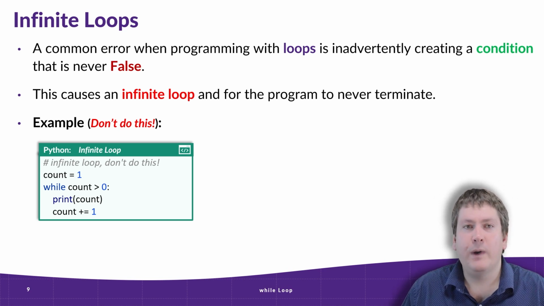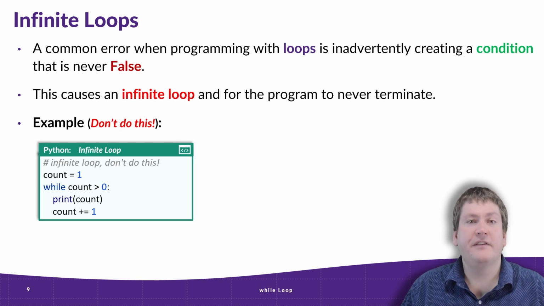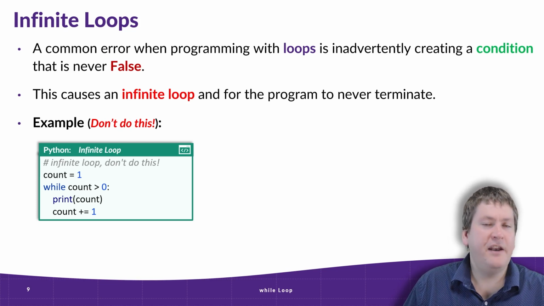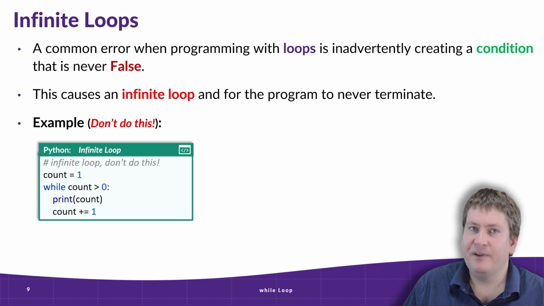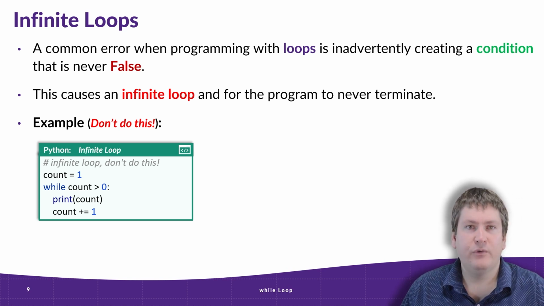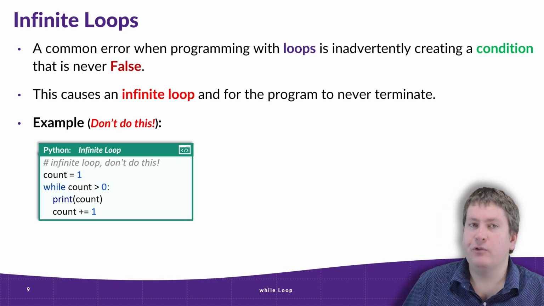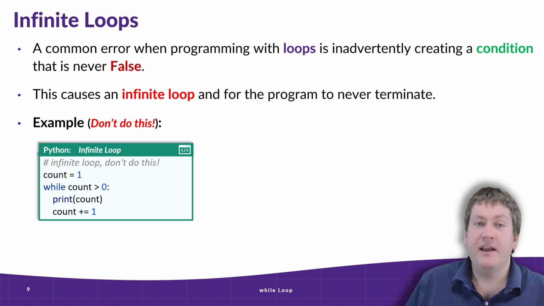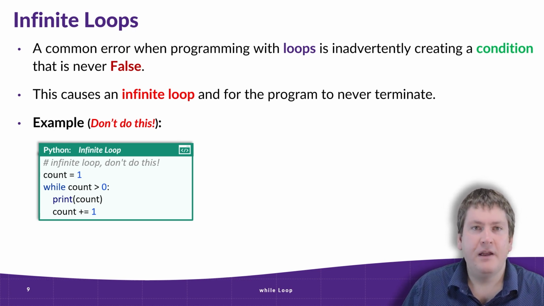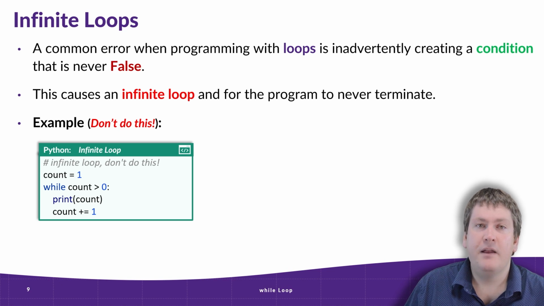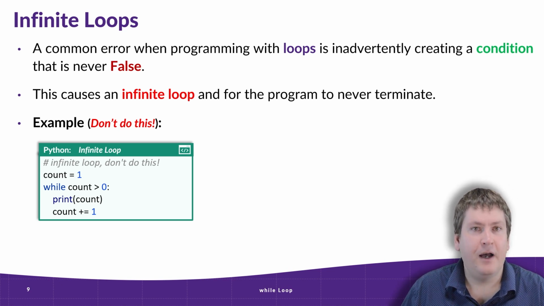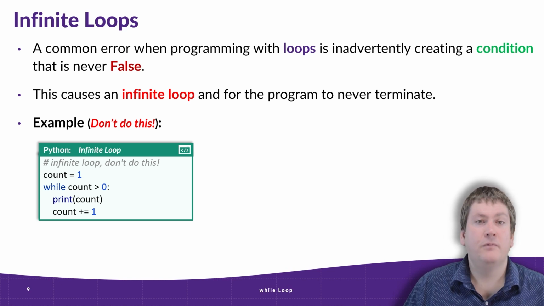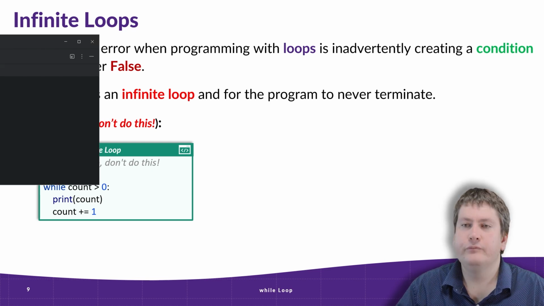Well, the condition for the while loop is checking a lower bound. It's asking, is count greater than 0? But instead of subtracting from count, like we saw in a previous example, we're adding to count. That means the value of count is only ever going to go up. 1, 2, 3, 4, 5, and so on. It's never going to go below 0, or never going to be equal to 0. That means this loop is not going to stop. So what's going to happen? Well, let's try it out.